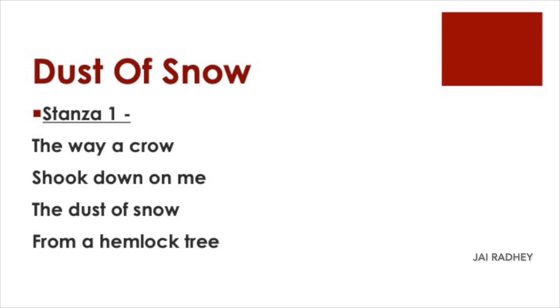Stanza 1. The way a crow shook down on me the dust of snow from a hemlock tree. Here in these lines, the poet has used the words crow, hemlock tree. These are the symbols of negativity, sadness. And the season is also winter. Once the poet was passing by a hemlock tree. A crow was sitting on the top of the tree. The crow shook the small particles of snow on him.